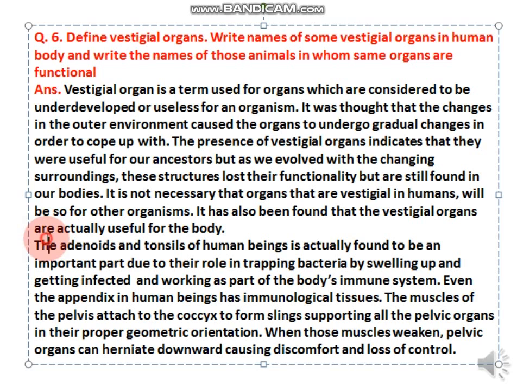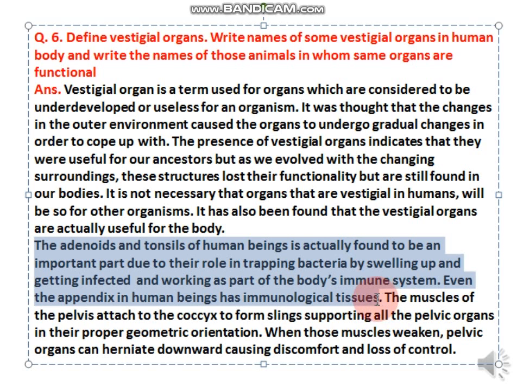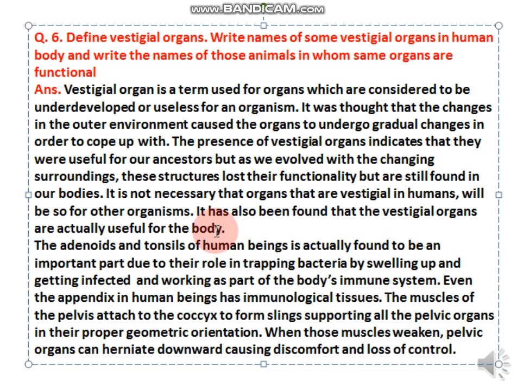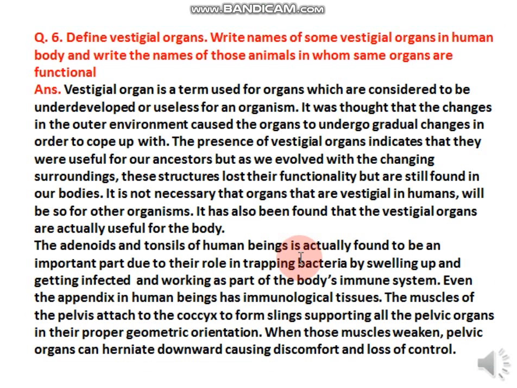Okay, so here in this portion I have explained how vestigial organs like the adenoids and tonsils that are considered to be useless are actually not useless, and are useful for the immune system of the body. So write down this answer for question number 6.